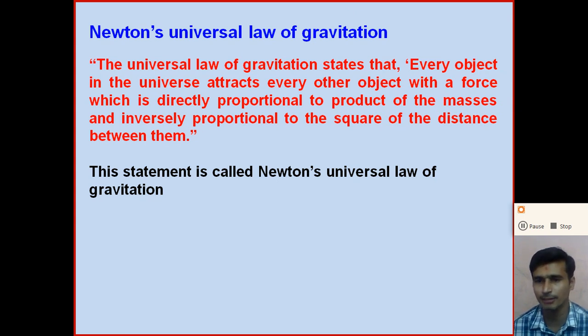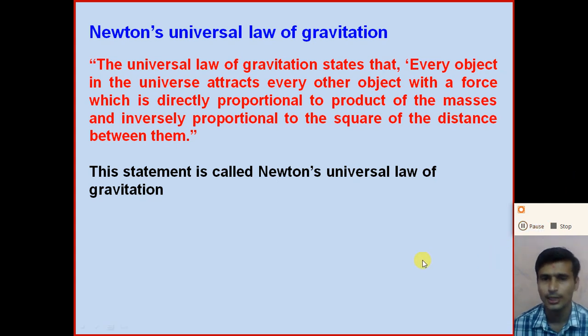If we increase the mass of the objects, the gravitational force between them increases, right? And it is inversely proportional to the square of the distance between them. As the distance between the two objects increases, the gravitational force between them decreases, right? So it is inversely proportional to the square of the distance.